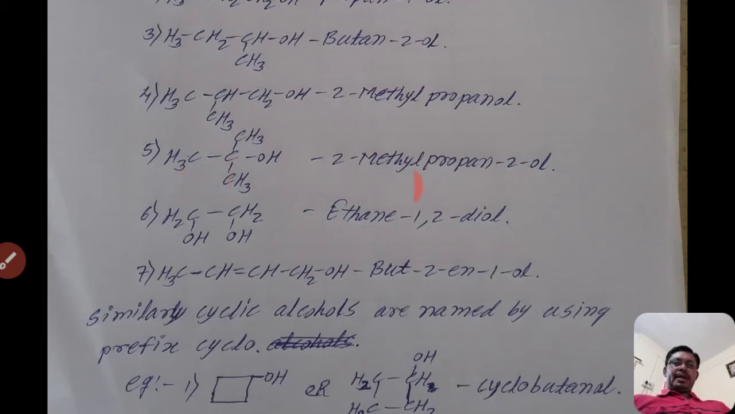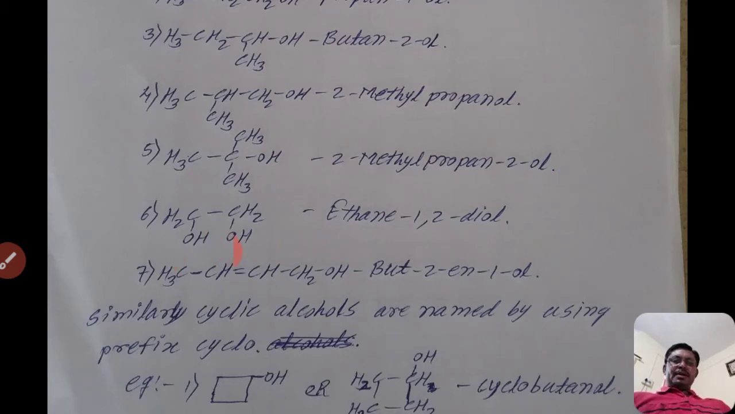So 2-methylpropane. 1, 2, 3, because it contains 3 carbon atoms, propane, 2-ol. 2-methylpropan-2-ol. First write the position of the branch and the name of that branch, then the parent chain, then after that the OL or hydroxyl group, the position of the hydroxyl group, then the OL.